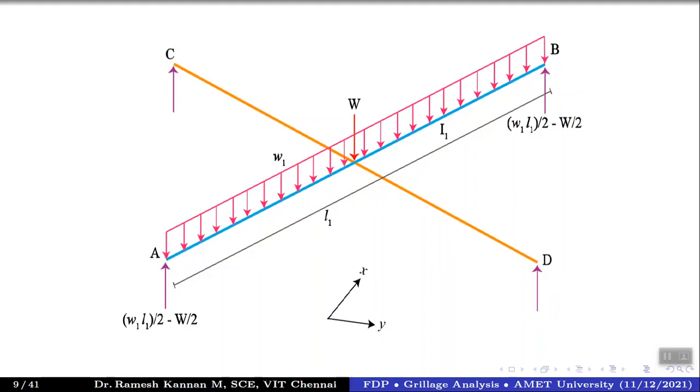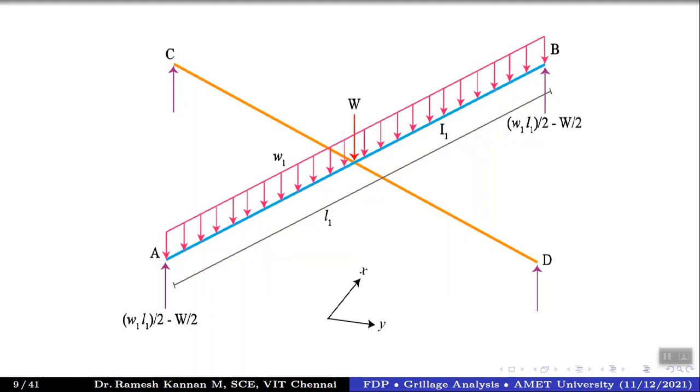Once that uniformly distributed load imposes a load on the beam, we also should not neglect that there is a capital W, which is a little different from our conventional thing. This W is because of the plated surface, which you can approximate as the intersection at the center, so load gets transferred here.